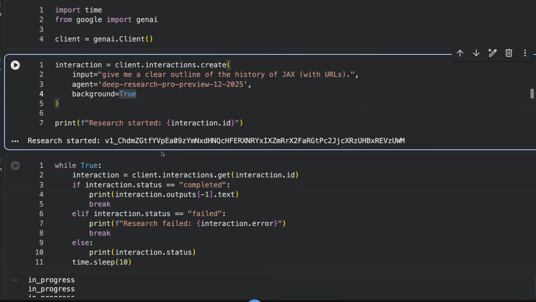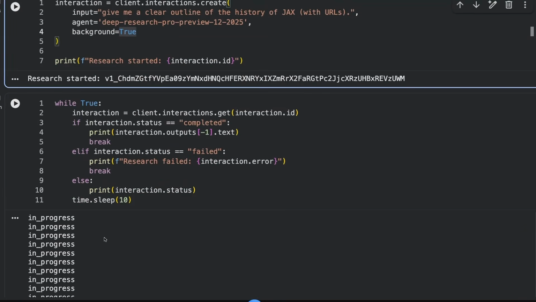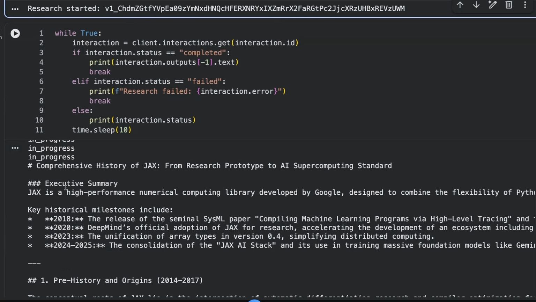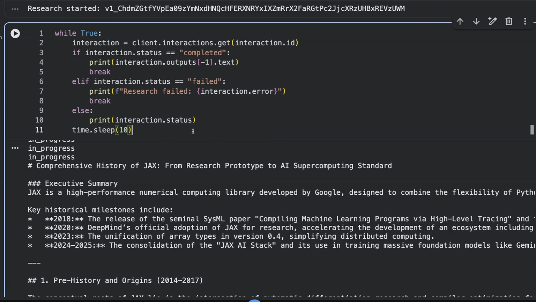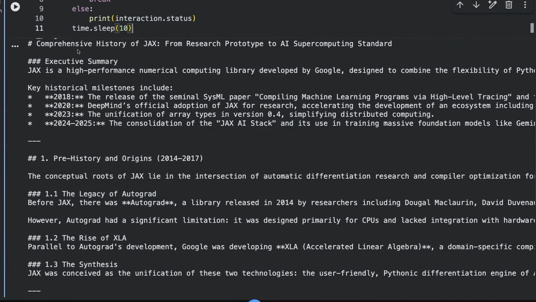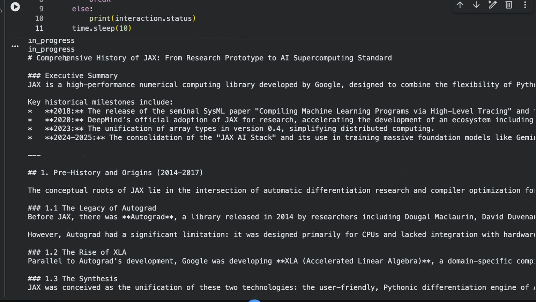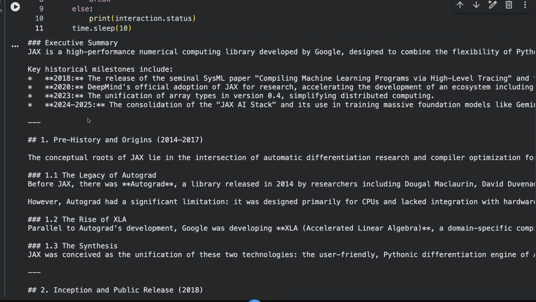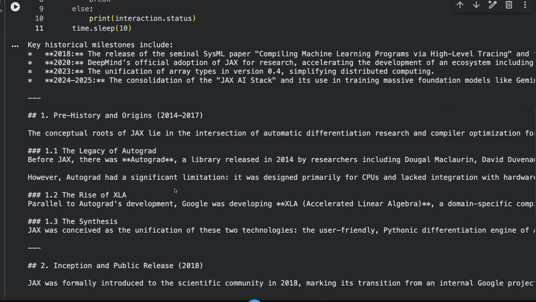So what we can do is ping the interaction to see if it's completed or if it's failed or if it's still in progress. And in this case, I'm basically just printing out the interaction status, pausing every 10 seconds. So you can see it took a while to actually run all of this in the background. And then finally, it comes back when it's completed and actually gives us the output here. So you can see we've got a markdown of, we asked for the history of JAX. We've got the sort of history of JAX with the initial release in 2018, the different things that have happened that sort of led up to it. And it's done a pretty good job in here.